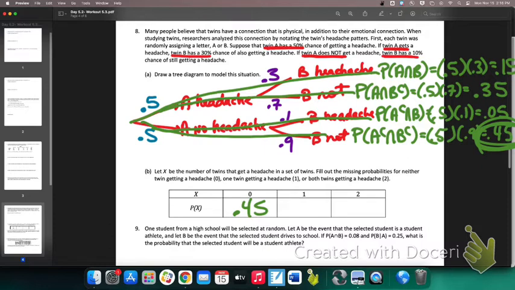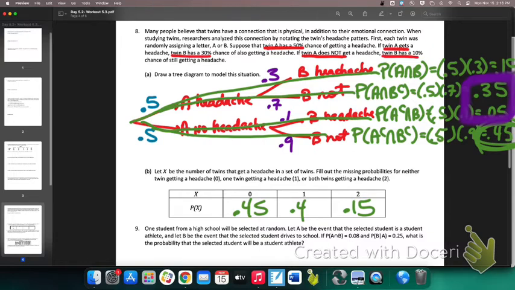What's the probability that one of them gets a headache? 0.4. How did you get 0.4? You got the 0.35 and the 0.05. Good. 0.35 and 0.05 get added together because in those situations, one of the two are getting a headache. All right, perfect. So that's 0.4. And then what's the probability that they both get a headache? 0.15. Perfect. Do you guys have any questions on that problem? That's slightly different than what maybe you've seen in the past. All good?